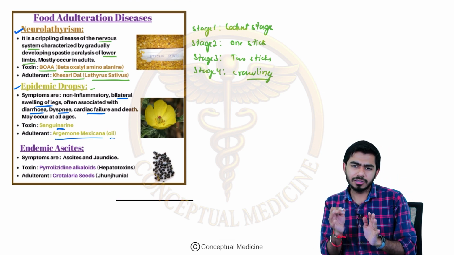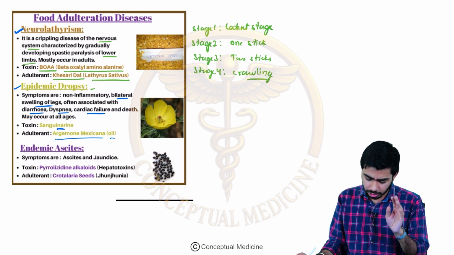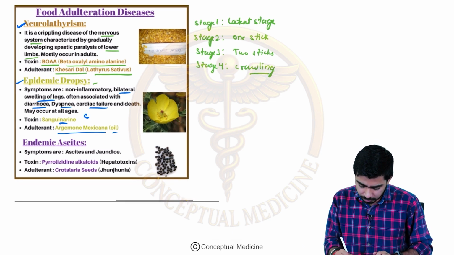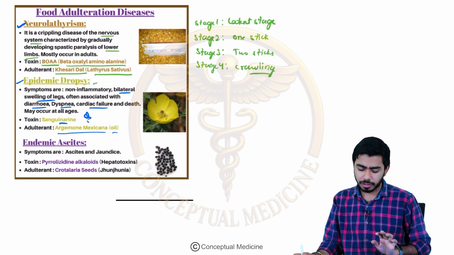So you can remember like this, that liquid will be filling in the body and it will be causing the problem, that is the epidemic dropsy. Here the toxin you need to remember, that is sanguinarine, already has been tested in the MCQ, right, recently 2 years back. Adulterant is the Argemone mexicana, right?